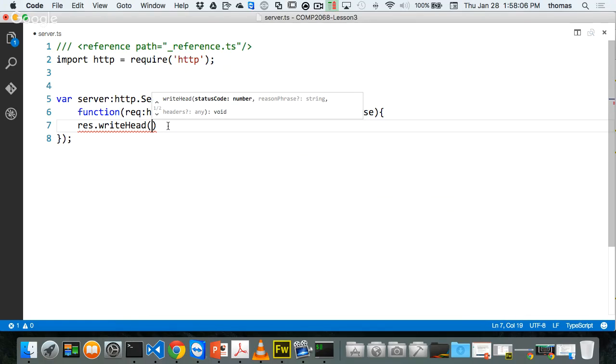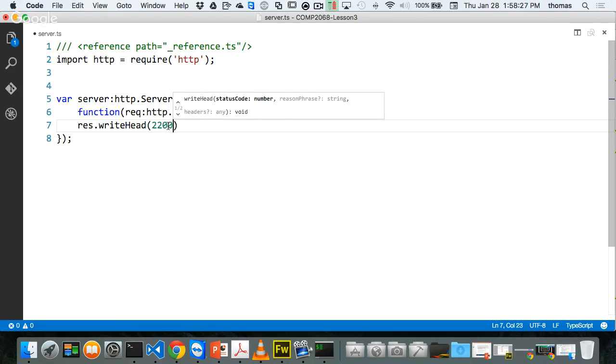Right, here's my writeHead. And now it's going to ask me for two things. One is the status code, and then some other kind of callback if I want to, right? And what I want is the header. I want to send back headers that say what kind of headers I'm getting back, right? So who remembers what I put in here?